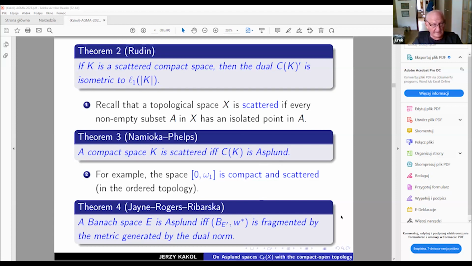We have a Banach space E, we have its dual with the unit ball. Let's consider this dual with the weak star topology. So it turns out that our Banach space is Asplund if and only if this object is fragmented by the metric generated by the dual norm. What does it mean? It will be mentioned here.